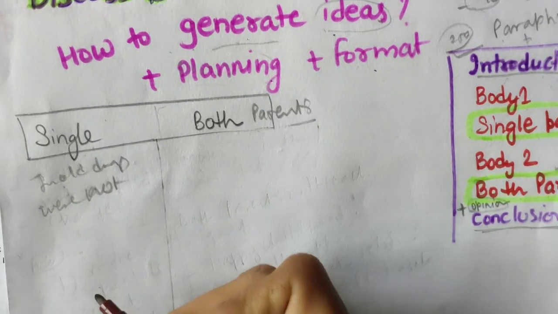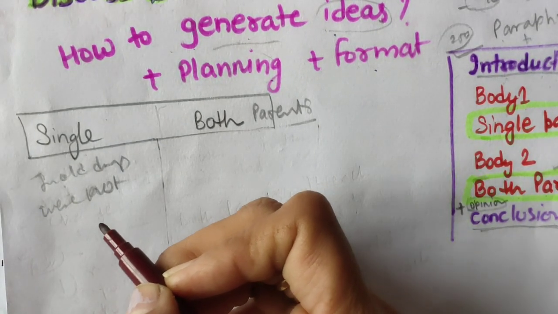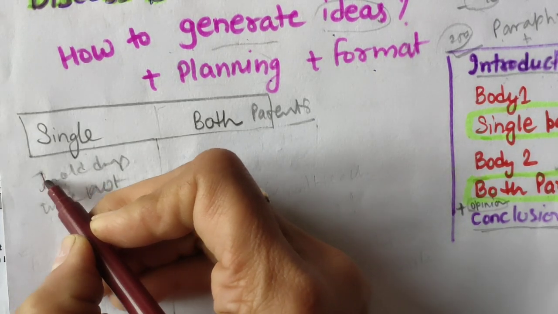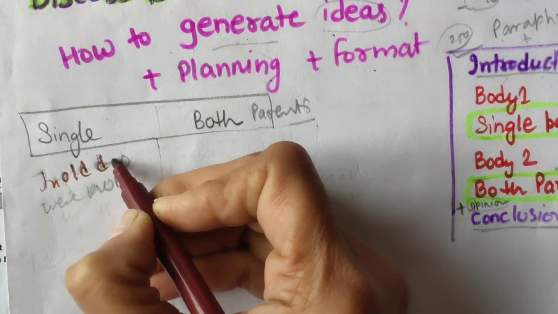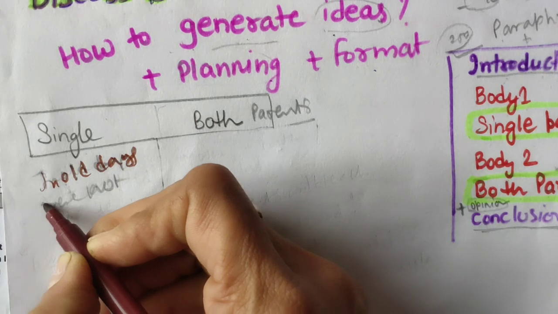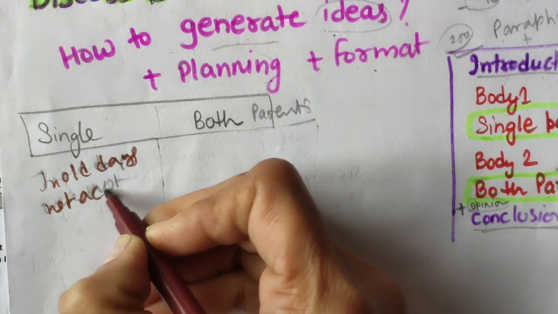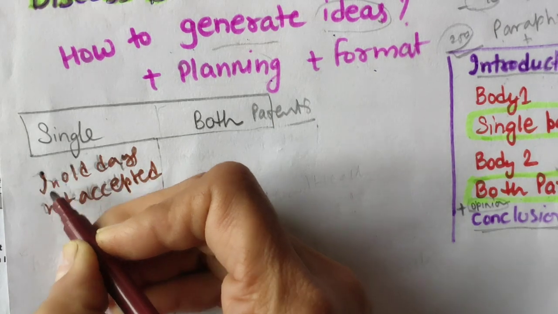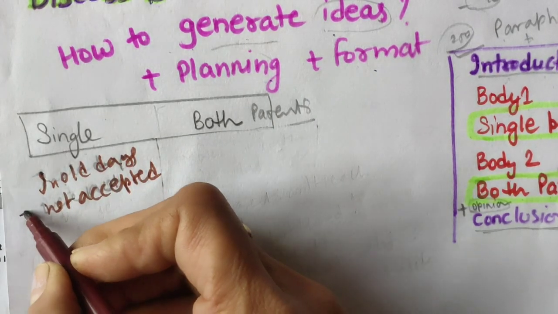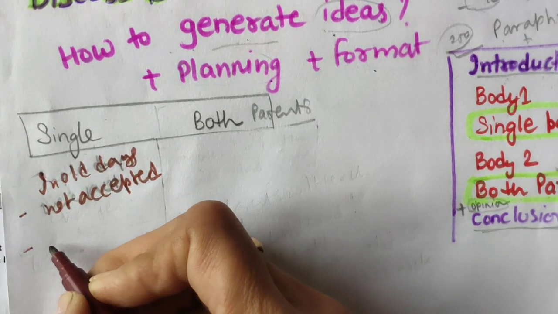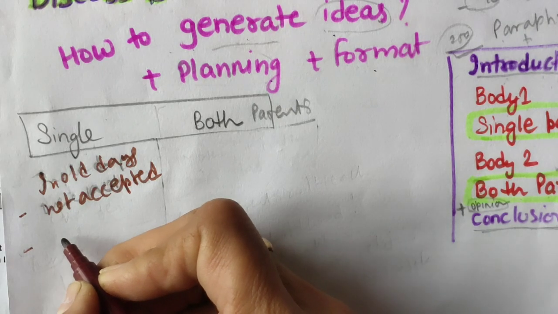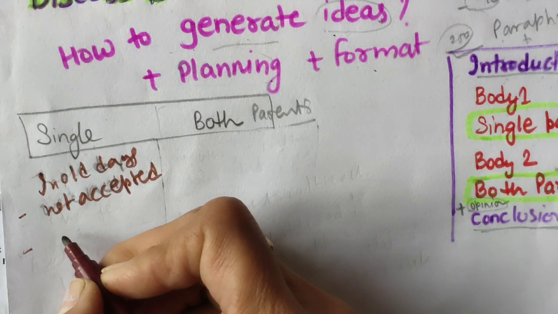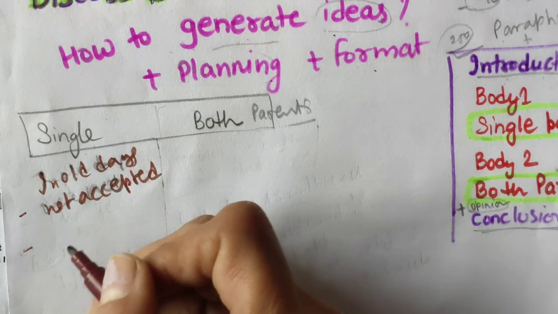Whatever points come into my mind, I will just write it, and then I will decide which one is important. In old days they were not accepted, and people were looking at these parents and children, these single parent family children were not accepted in the society and in the school also.